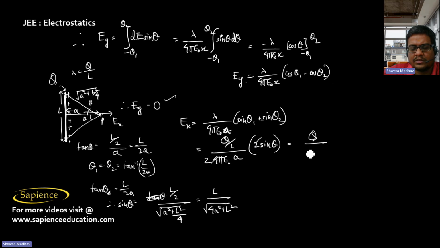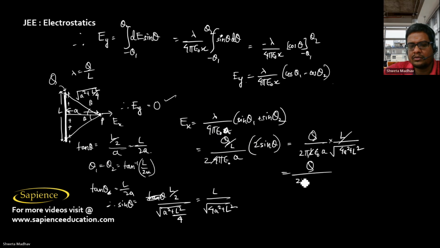This will be Q by 2 pi L epsilon naught A into sine theta, which is L by root over 4A square plus L square. Now L will get cancelled, so it will be Q by 2 pi epsilon naught A into root over 4A square plus L square.